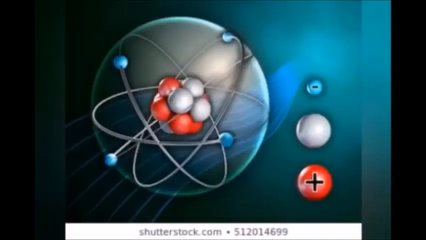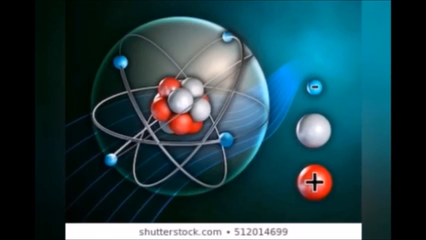What is an atom? An atom is the smallest particle of an element. The word atom means indivisible. It has a positively charged dense portion at the center, with electrons revolving in a circular path. There are three subatomic particles present in an atom: proton, electron and neutron.